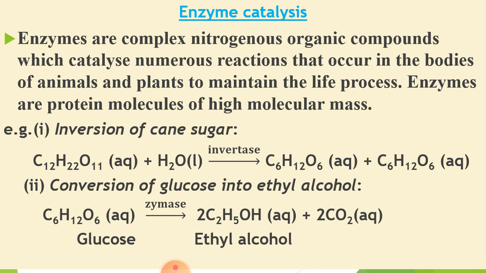Again, maltose is the sugar, but maltase is the enzyme. Maltose gives 2 moles of glucose, whereas sucrose gives 1 mole of glucose and 1 mole of fructose. In the case of maltose, we find 2 moles of glucose after hydrolysis in the presence of maltase.